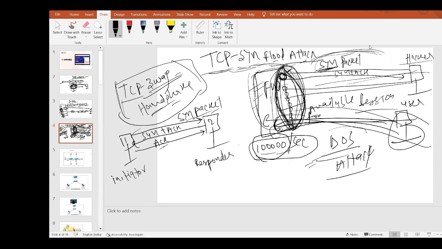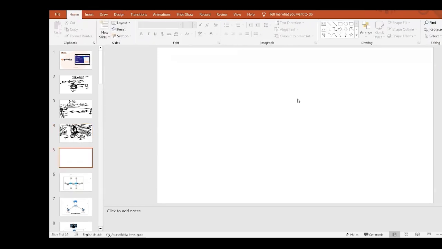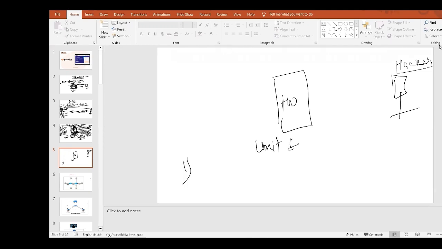So how can we remediate it? If any hacker does this kind of stuff with my firewalls, how can we protect them? We can do multiple things, but the number one thing we can do is limiting the sessions. My firewall, as I said, has a capacity of 1 lakh sessions per second. In 1 second, it can support 1 lakh sessions.